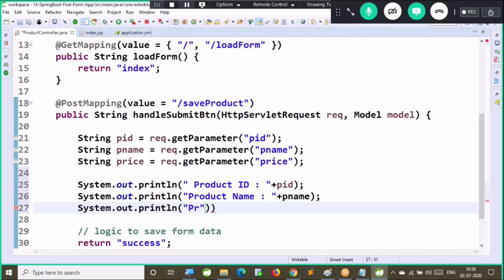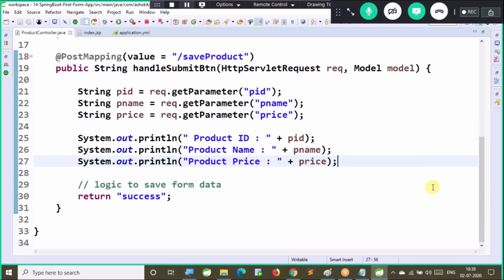I'm not printing as a response. I'm just printing on the console. Product price. Now after this I will add the data in the model.